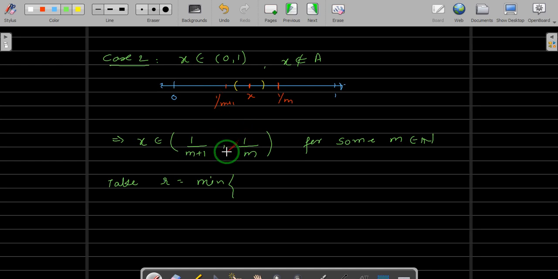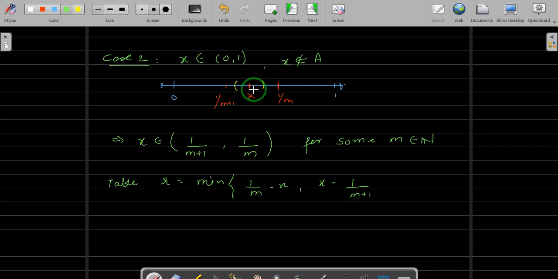Okay, so let us take r to be the minimum of 1 upon m minus x, let me just write first, and x minus 1 upon m plus 1. So you take the minimum distance between this and this. So the distance between x and 1 upon m is the bigger number minus the smaller number, and the distance between this is x minus 1 upon m plus 1.